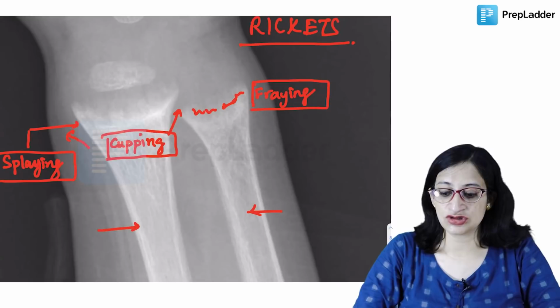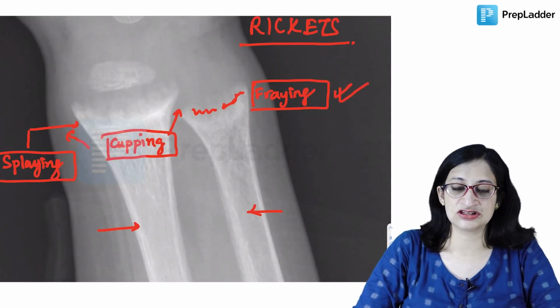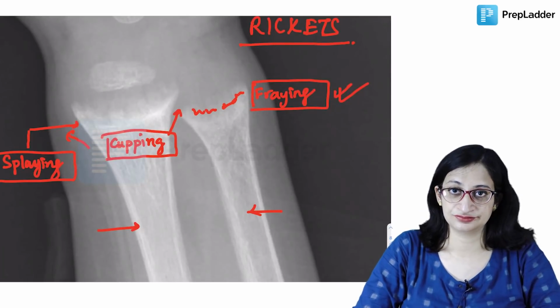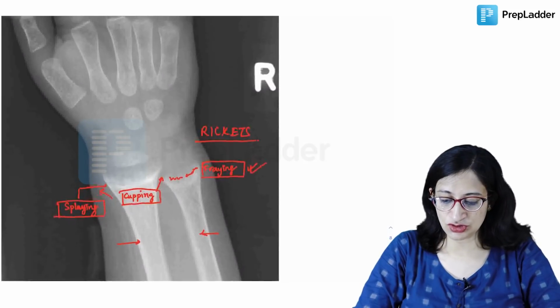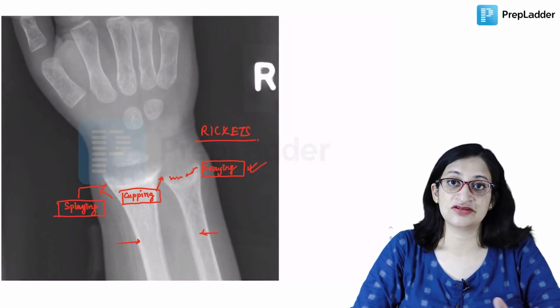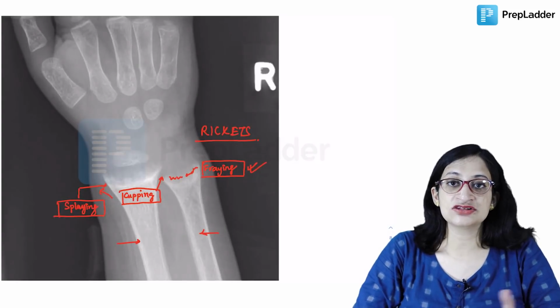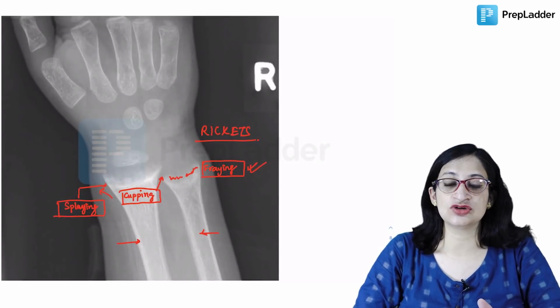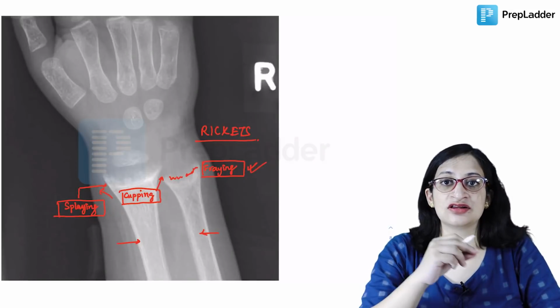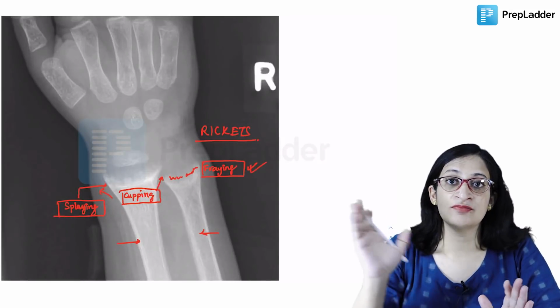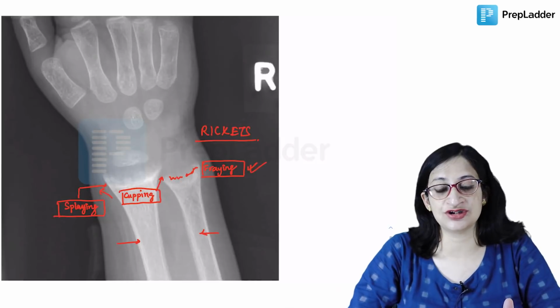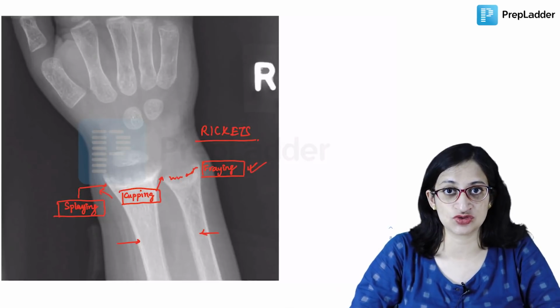Okay. So out of these, the earliest sign that is seen is usually fraying. So that is what you get in X-ray wrist in rickets. Very, very important for you to know. Now, once the treatment of rickets is done, you can see a white line, a radiological line of healing by about 4 weeks of starting treatment if the child has responded well to treatment.